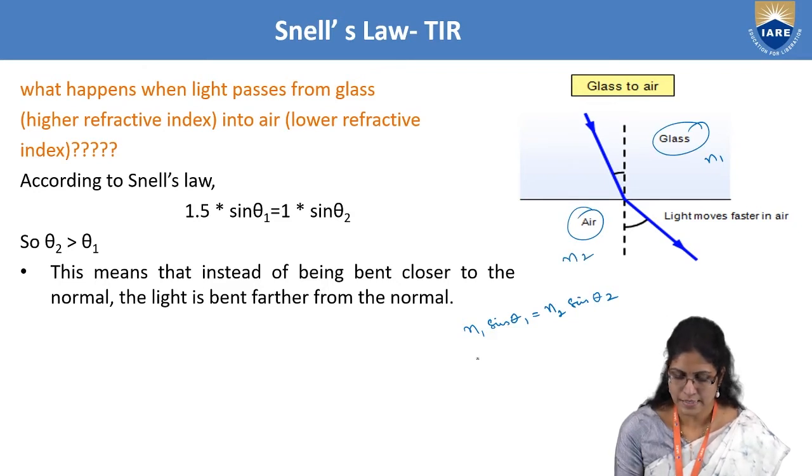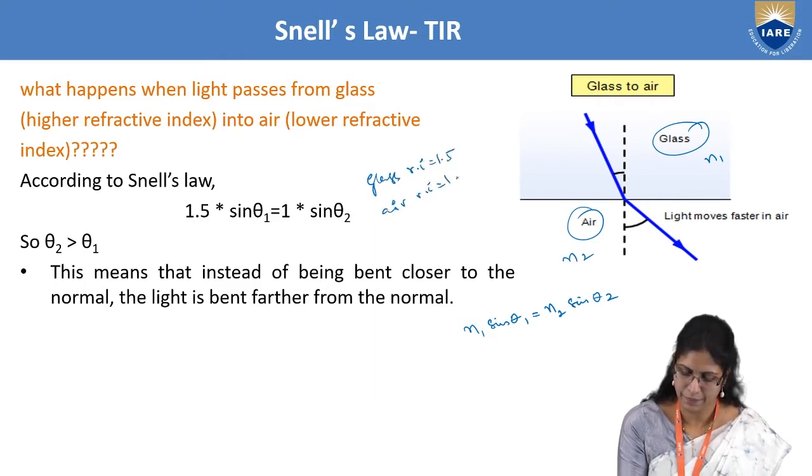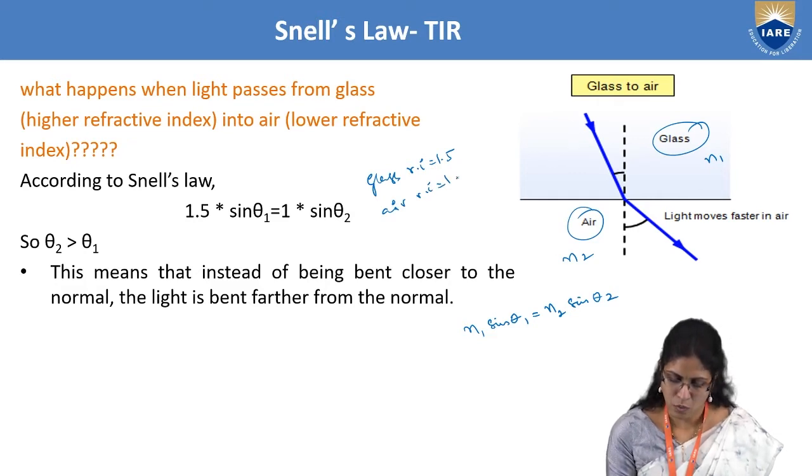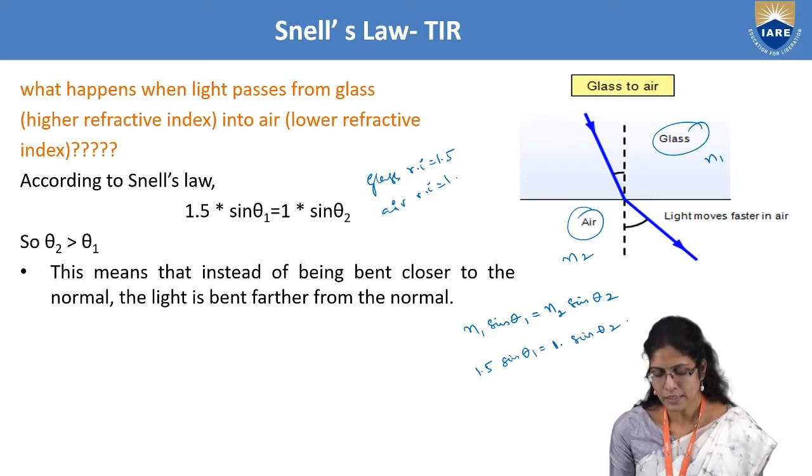The glass refractive index is 1.5, whereas the air refractive index is 1. Substituting, 1.5 sine theta 1 is equal to 1 into sine theta 2. So sine theta 2 is equal to 1.5 times sine theta 1.